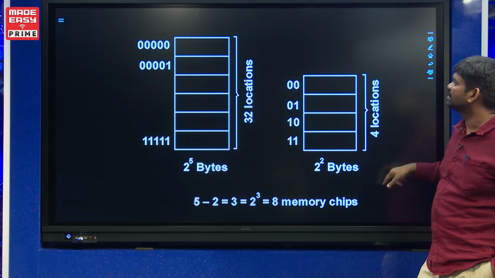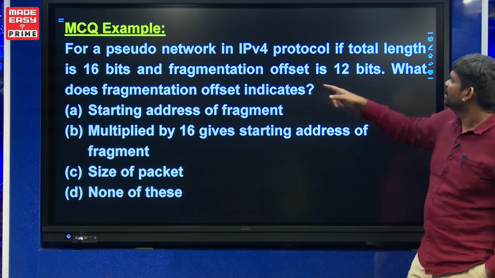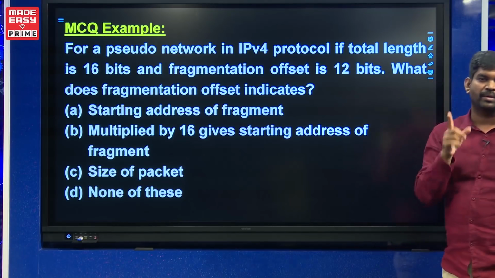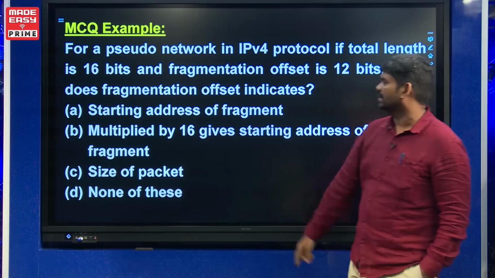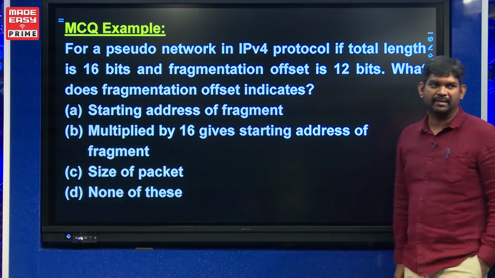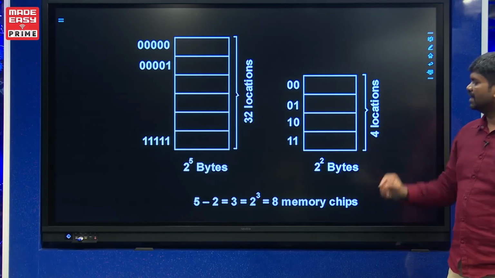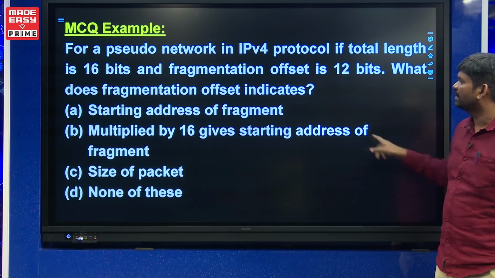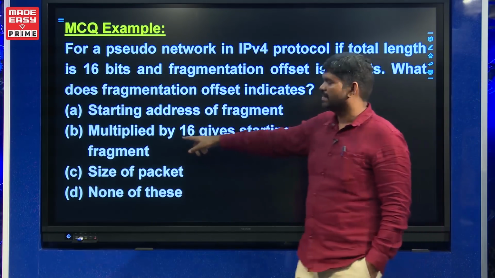Using the same concept, now see, it is 16 minus 12, which is 4. So 2 power 4 is 16. So what is the answer here? Multiplied by 16 will give you the starting address of the fragment. So this is one pseudo approach I have taken. How did you get that 8? With the help of that, here the answer is 16. B is the answer.